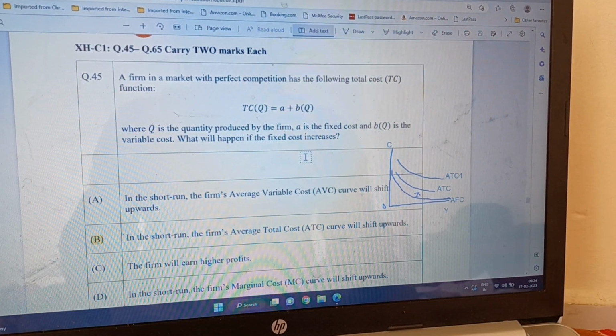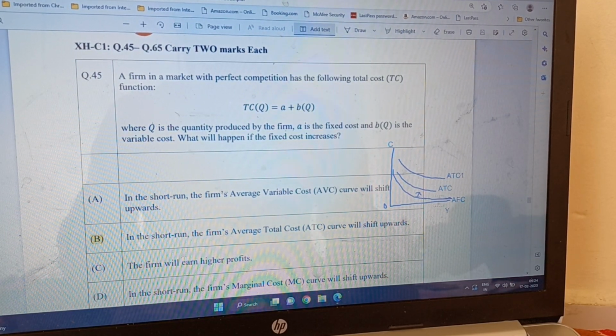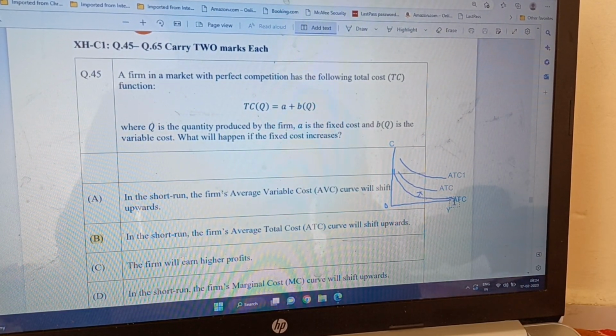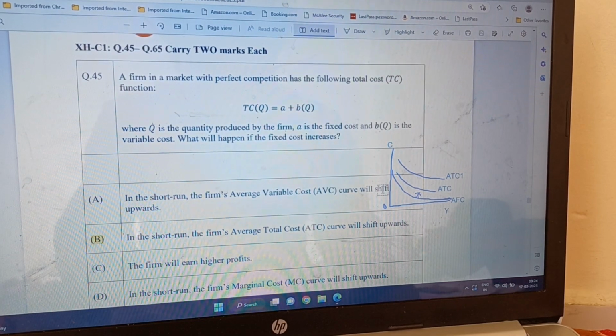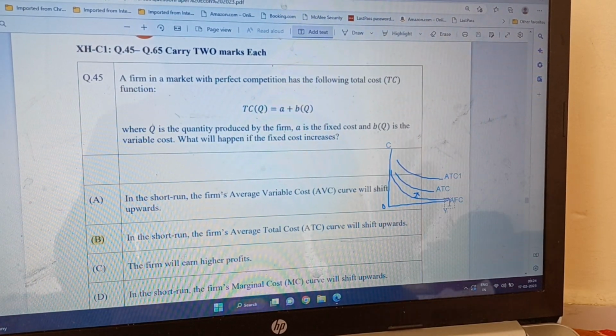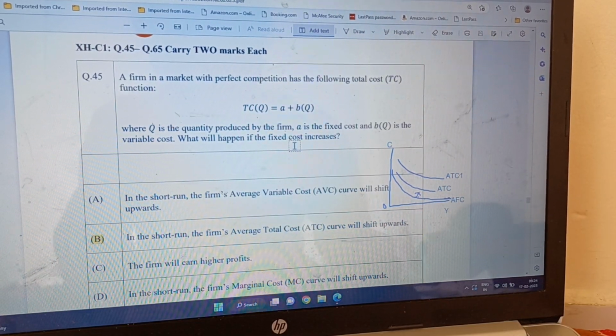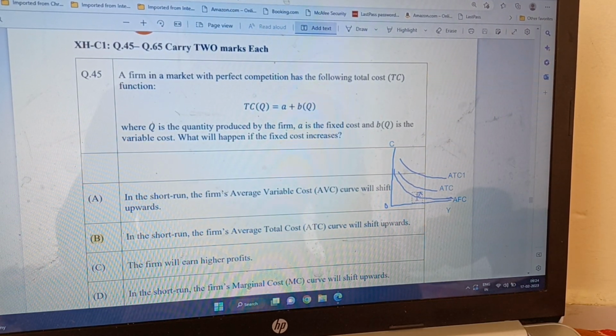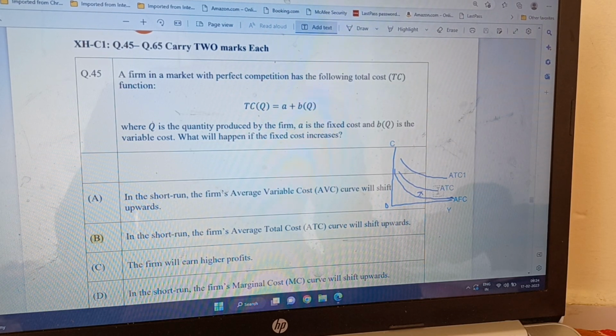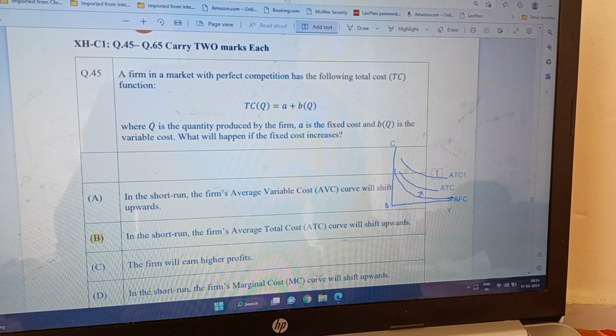The fixed cost per unit is a rectangular hyperbola, which is what I have drawn here, called AFC, the average fixed cost. It is a rectangular hyperbola because the fixed amount is divided by the quantity, so as the quantity increases, it becomes smaller and smaller. So the question is, what will happen if the fixed cost increases? The fixed cost curve is the lowest curve, and adding variable cost gives the average total cost. So if fixed cost increases, this average total cost will also increase.